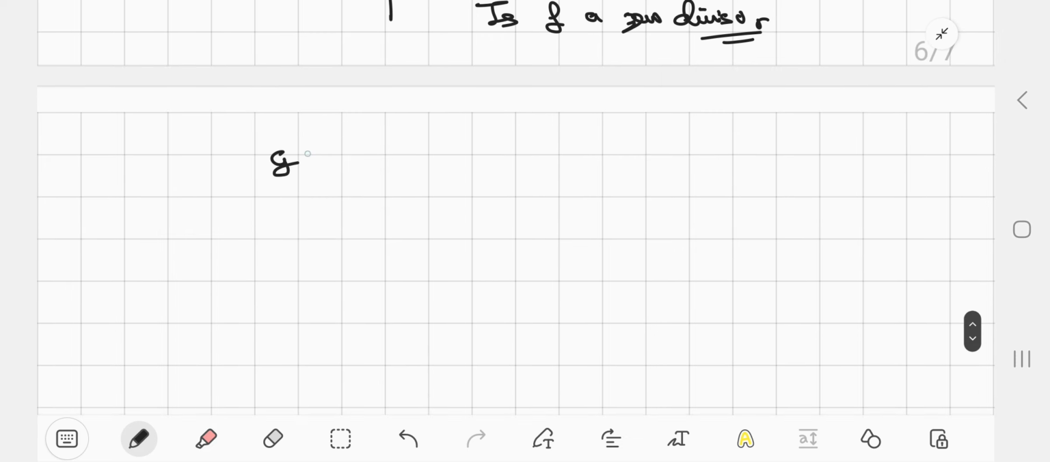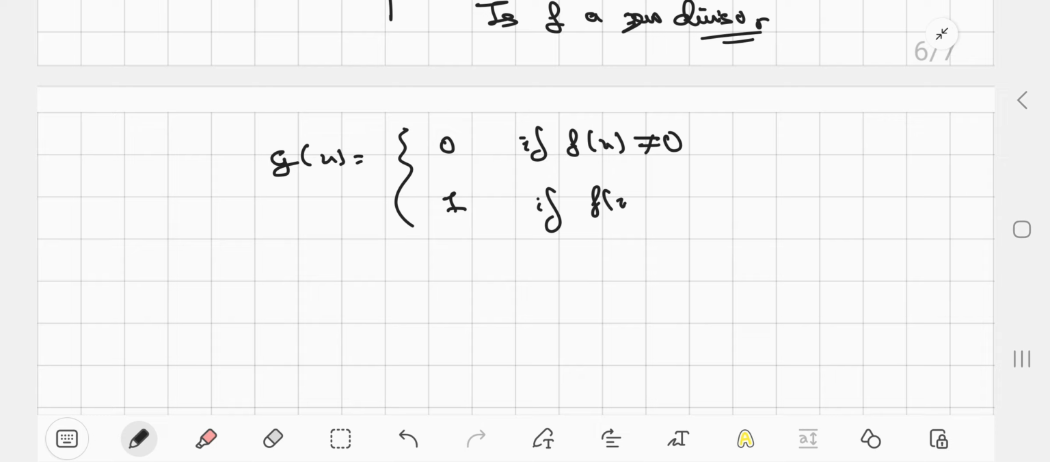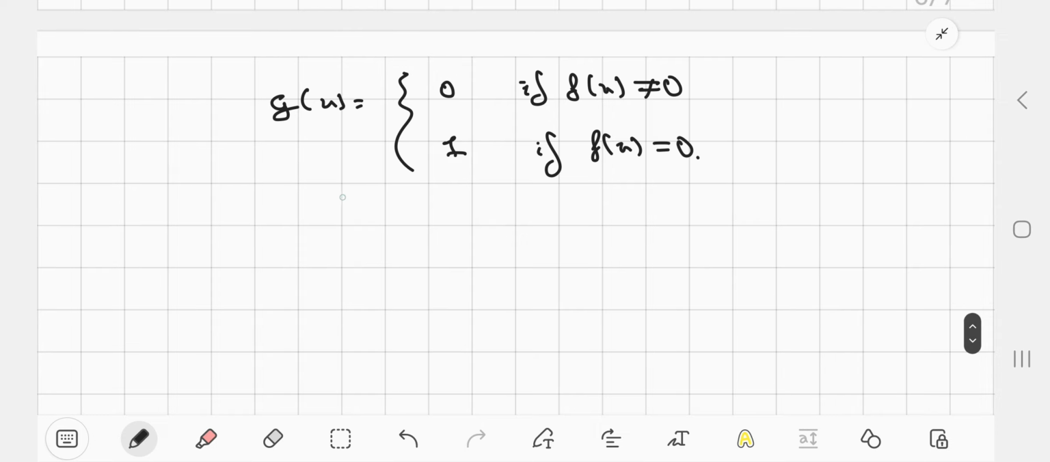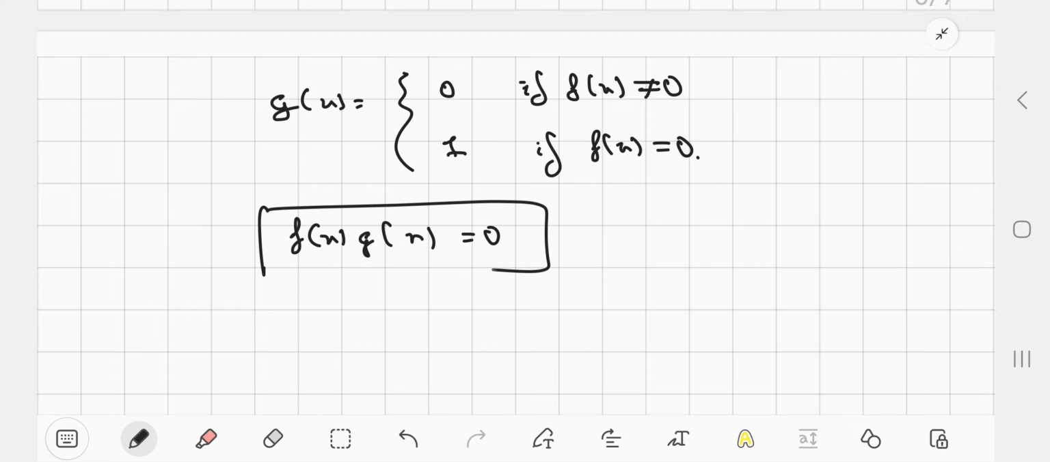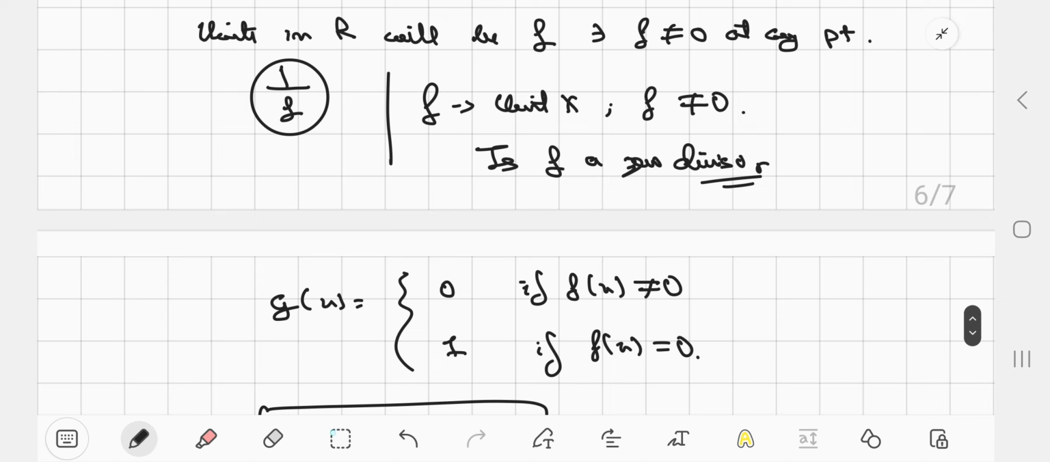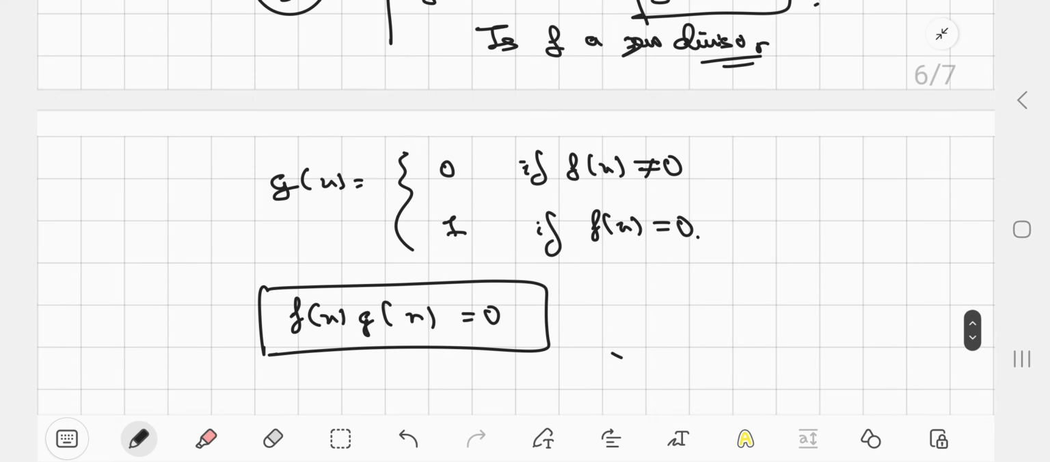Suppose I choose G(x) to be the map that is 0 if F(x) is non-zero, and 1 if F(x) is 0. Then you can clearly observe that G is indeed not a zero function, but F(x)G(x) is 0. Here I want to say that F is not identically 0. I am not talking about F being 0 at some point; I am talking about F being not 0 everywhere on the domain, right?